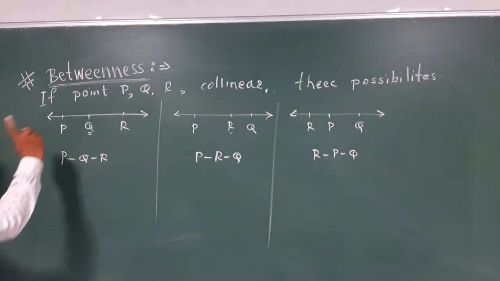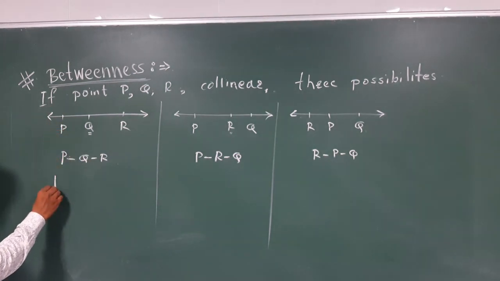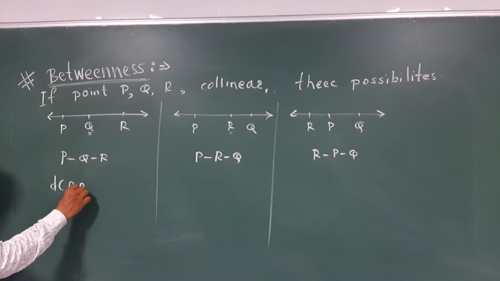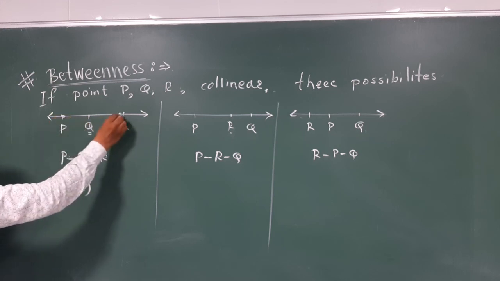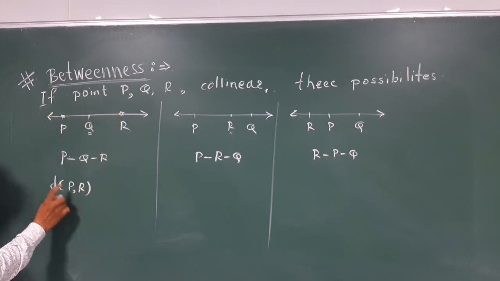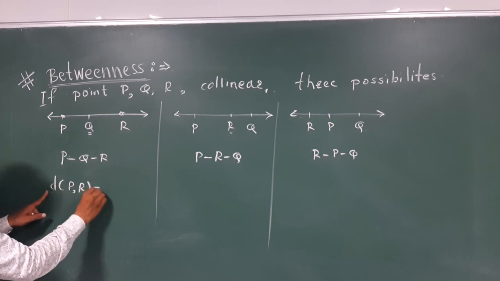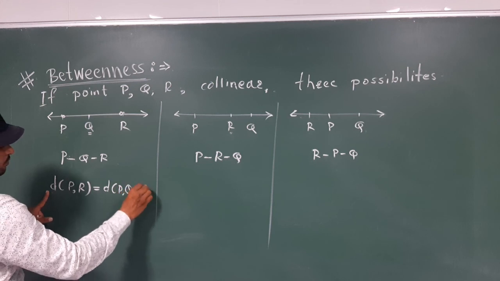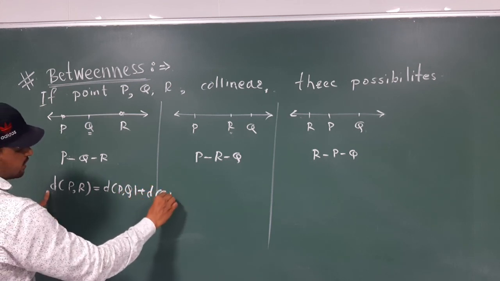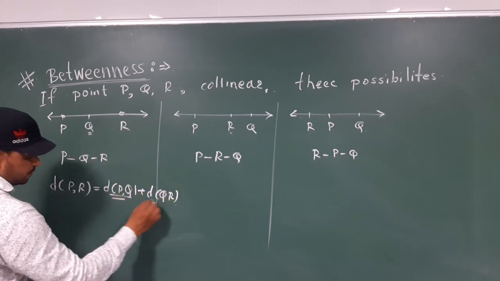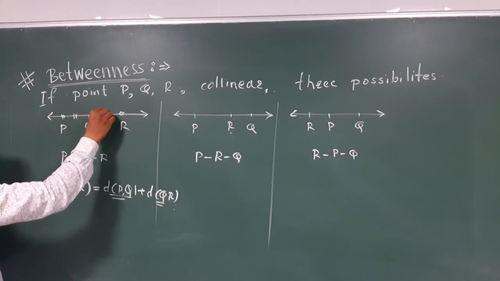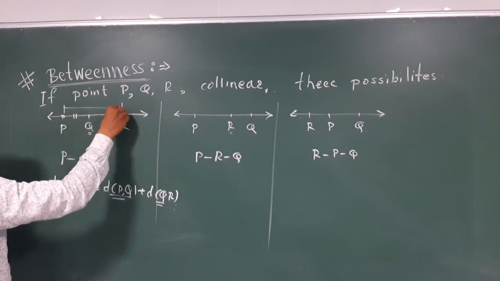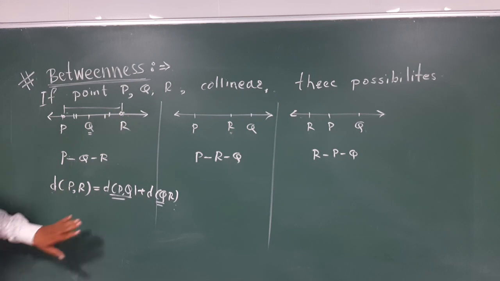One important thing in betweenness is that the distance PR, the distance between point P and point R, denoted like this, is equal to distance PQ plus distance QR. These two distances add up to distance PR. This is called betweenness.